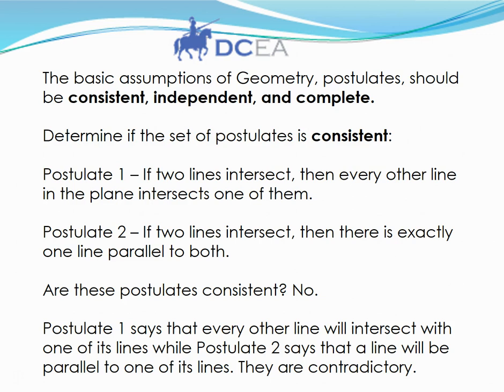So let's determine if the following set of postulates is consistent. Postulate 1. If two lines intersect, then every other line in the plane intersects one of them. Postulate 2. If two lines intersect, then there is exactly one line parallel to both. Are these postulates consistent? No, they're not. Postulate 1 says that every other line will intersect with one of its lines, while postulate 2 says a line will be parallel to one of its lines. These are contradictory statements.